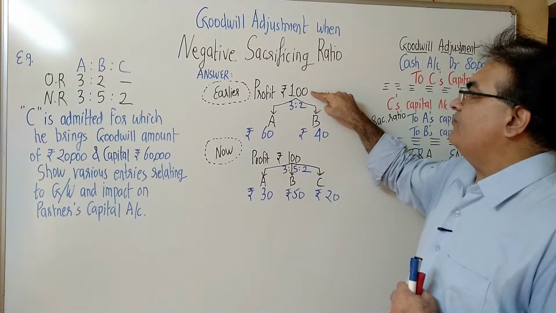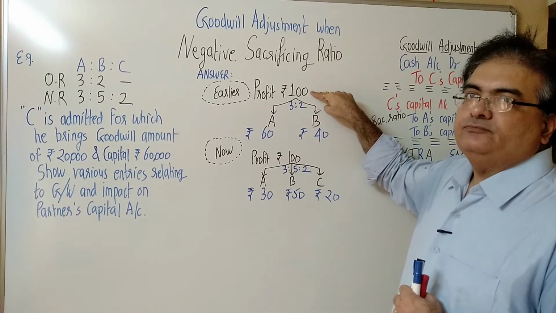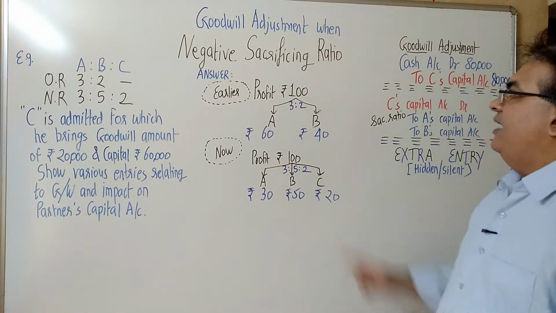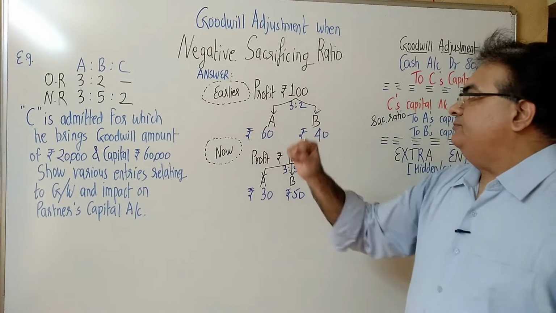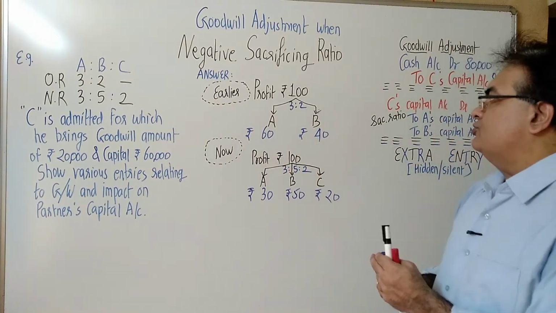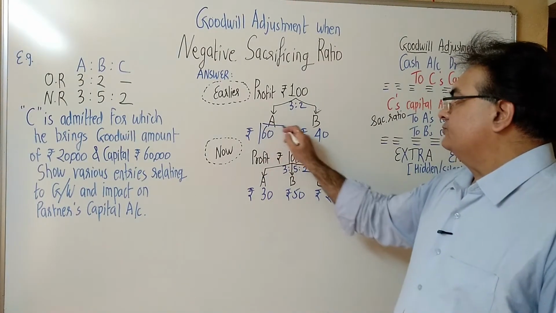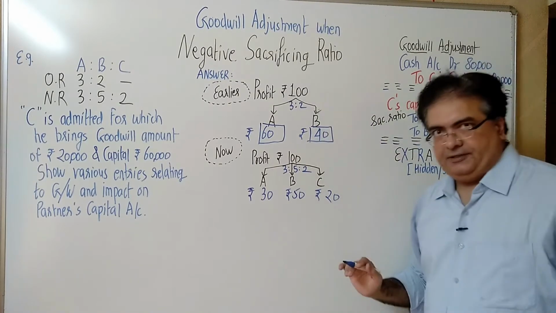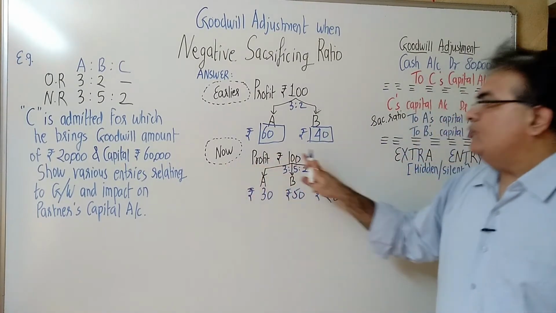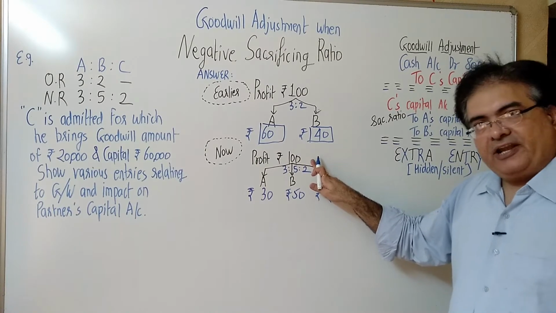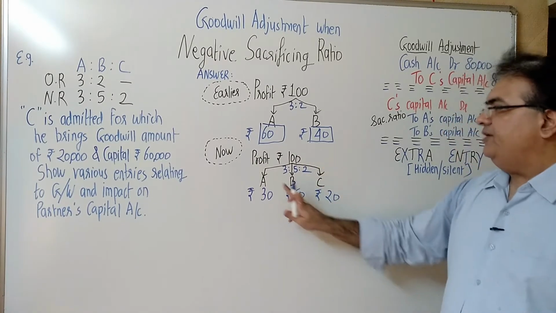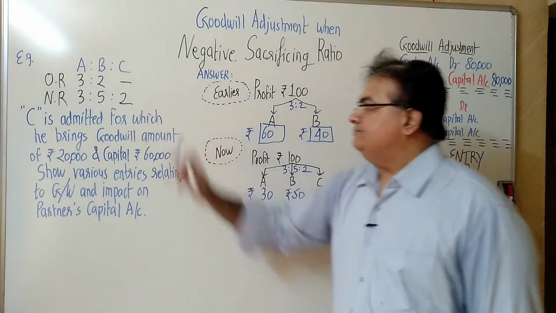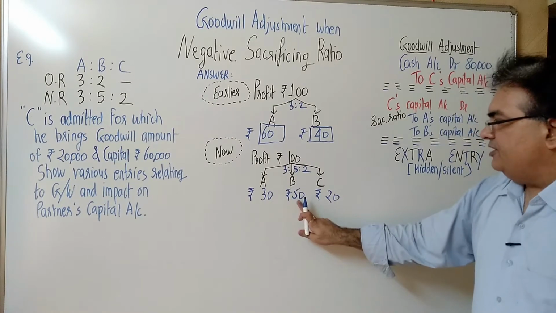Earlier, only A and B were partners. Suppose the profit was 100 rupees, and the ratio was 3:2, as given. So Mr. A used to get 60 rupees and Mr. B used to get 40 rupees. 60, 40, total 100. Now, suppose the profit is 100 after admission of Mr. C. It will be distributed to A, B, C in the ratio 3:5:2, as given in the question. So A gets 30, B 50, C 20.